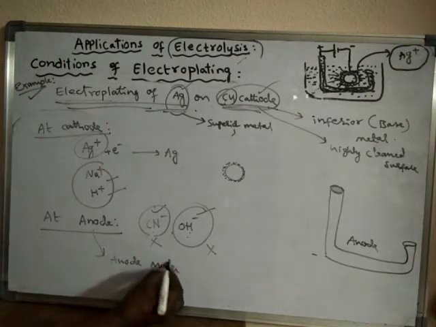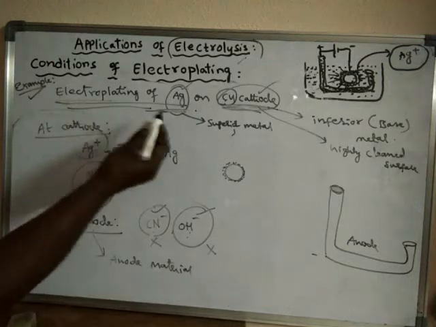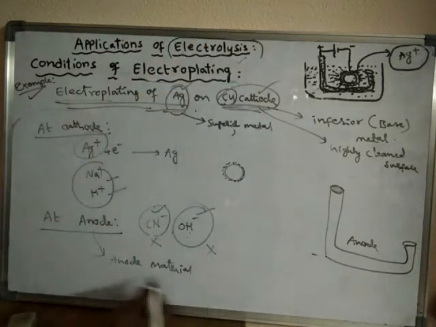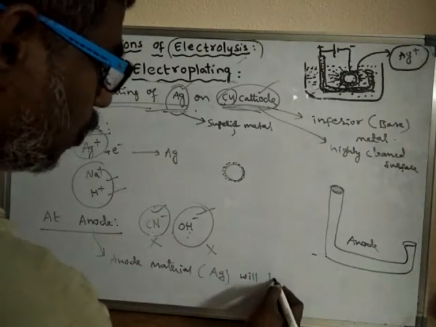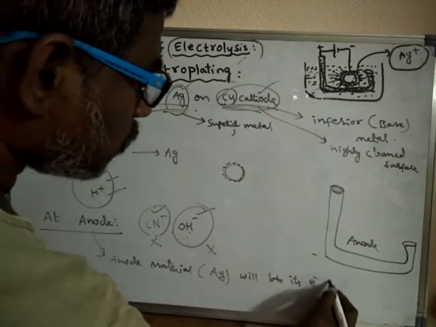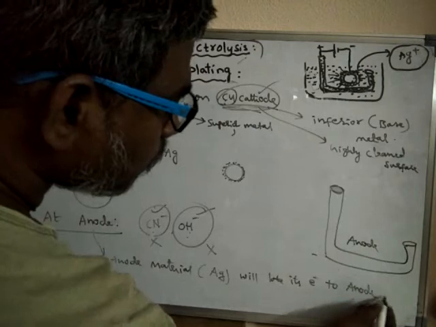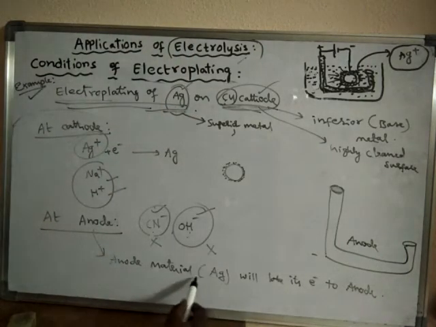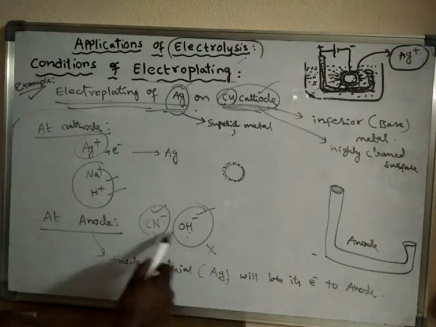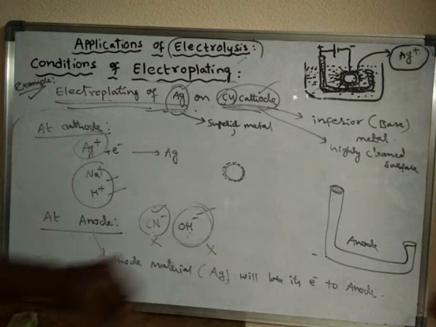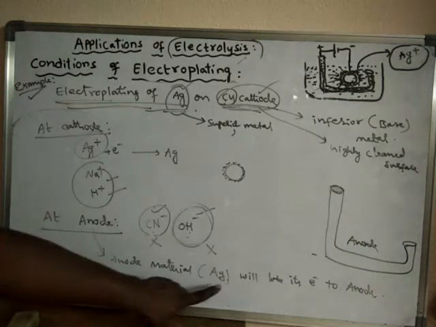What is that anode material? This anode is made up of silver only. So the silver will lose its electrons to anode. If this anode is not made up of silver, suppose it is made up of some non-reactive or inert electrodes, then OH minus ions will discharge. But here the anode is made up of silver.